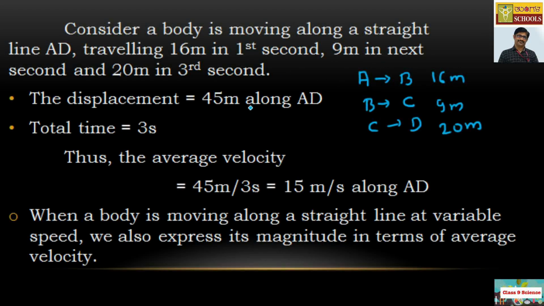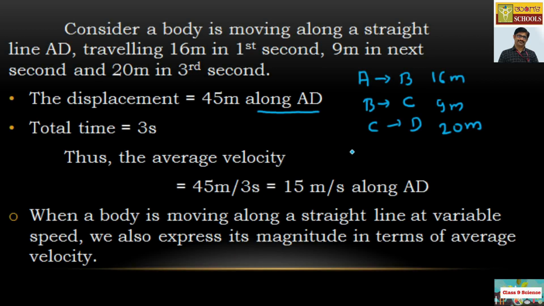For calculating the displacement, add them, because the direction is clear here, it is along AD. Therefore, the total displacement is AB plus BC plus CD, that is 16 meters plus 9 meters plus 20 meters, which gives a total displacement of 45 meters.